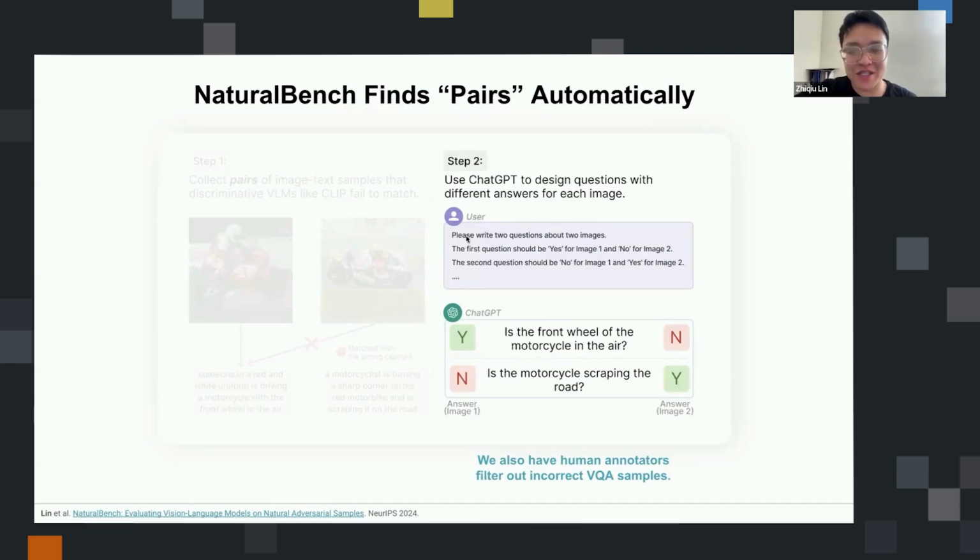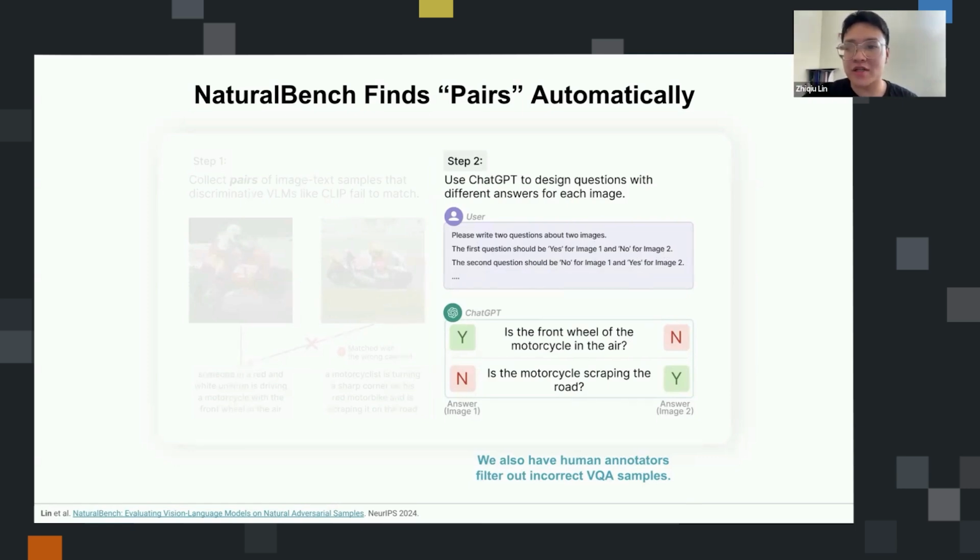We just ask ChatGPT to please write two questions about two images. The first question should be yes for image one and no for image two, and vice versa. And we do have other kinds of prompts for generating not just binary yes or no questions, but also multiple choice questions that ask the model to choose between choice A or choice B.